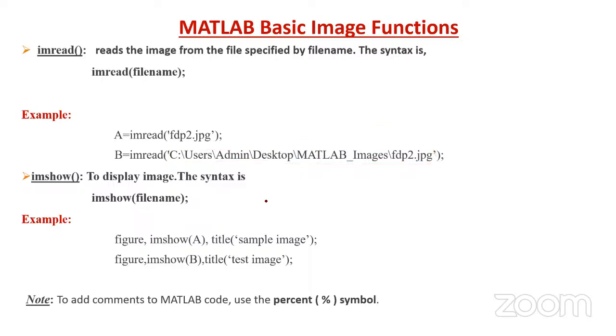Once we read the images, we have to display the image. For that we can use a simple function called imshow. Whenever I have to read an image A, let us assume imread, after that we have to display that image. Anyhow, I will show these things in hands-on also. So imshow, and the name of the image is A.